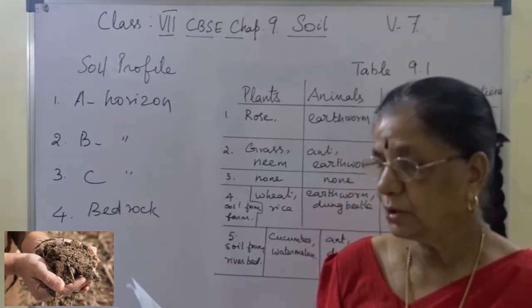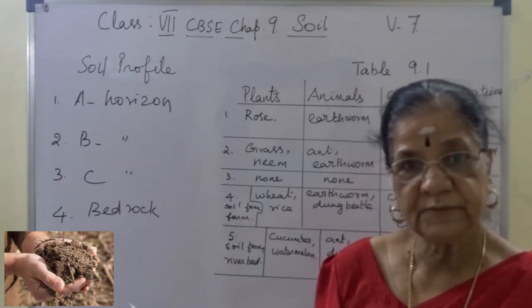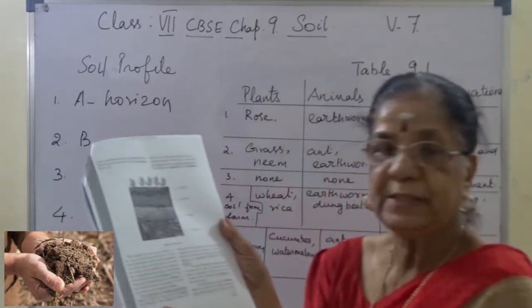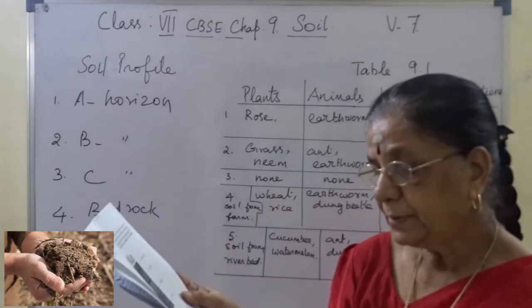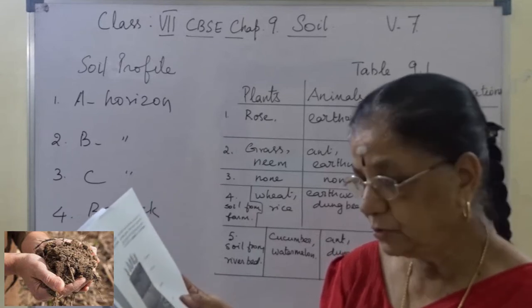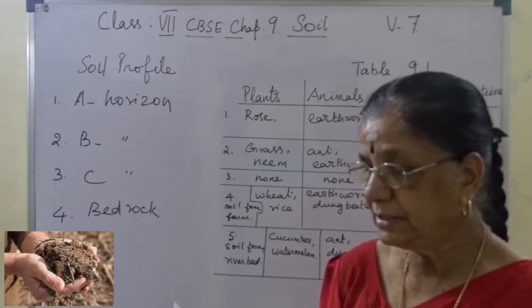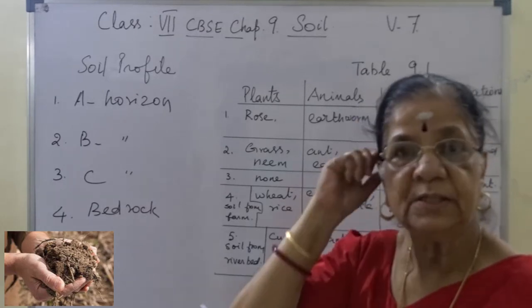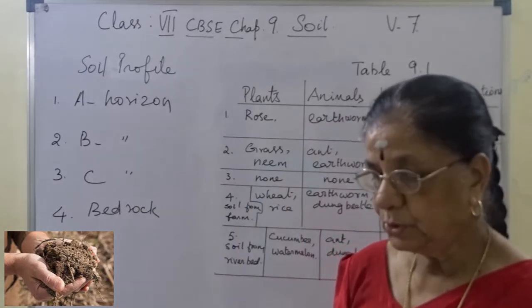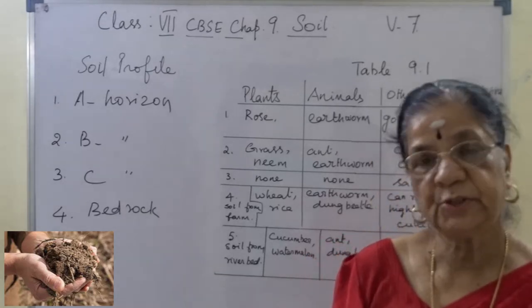Mark the uppermost horizon. This is top soil. For A horizon you have to write the answer. Mark the uppermost horizon on page 98, last para. The uppermost horizon is generally dark in color as it is rich in humus and minerals. The humus makes the soil fertile, provides nutrients to the growing plants. This layer is generally soft, porous and can retain more water, and it is called A horizon, top soil or A horizon.